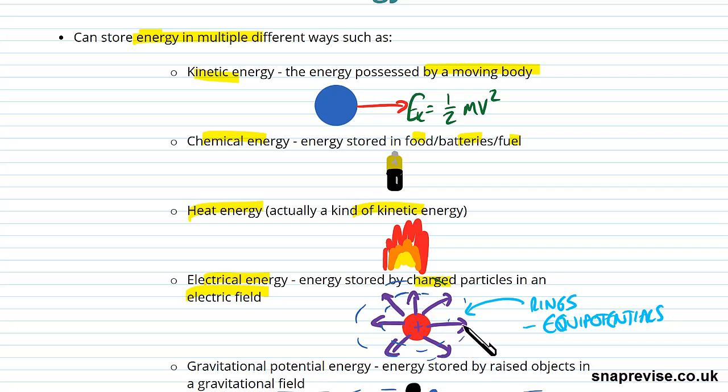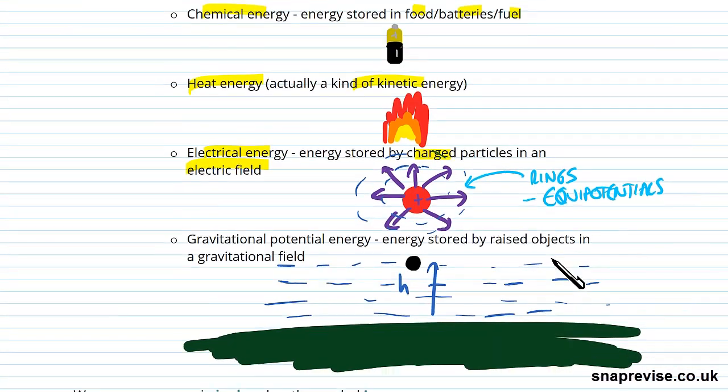Really, it just means that if you're pushing or pulling around a charged particle in an electric field, then you have to, as we'll see later, expend energy to do that, and so you must be giving the particle energy. So that's another example. There's also gravitational potential energy, which we're going to talk about in this video, and that's the energy stored by raised objects in a gravitational field.